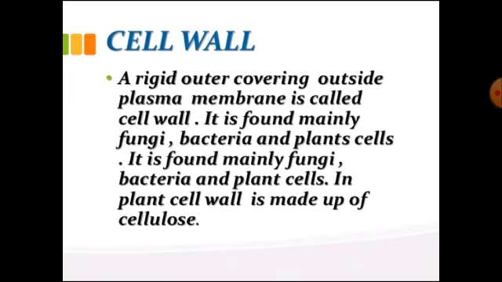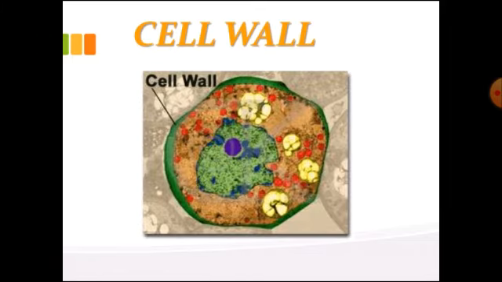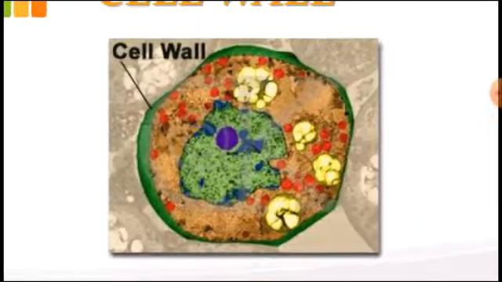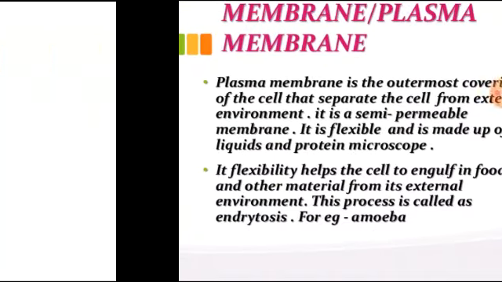Next one is the cell wall. The outermost, rigid covering outside the plasma membrane is called the cell wall, and it is found mainly in fungi, bacteria, and the plant cell. And in plants, the cell wall is made up of cellulose.